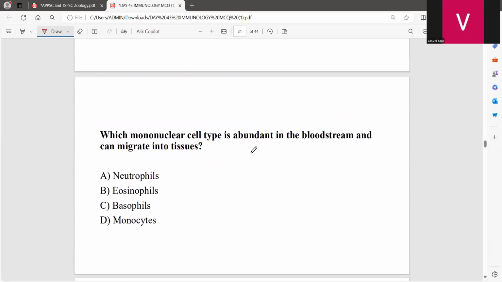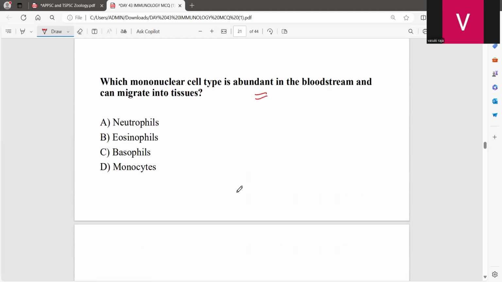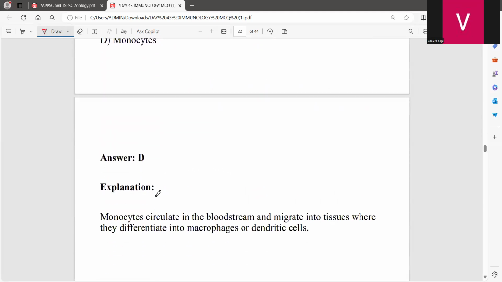Now, which mononuclear cell type is abundant in the bloodstream and can migrate into tissues? Here it is not asking about the granulocyte cell type. It will be the mononuclear cell type. So that will be the monocytes.